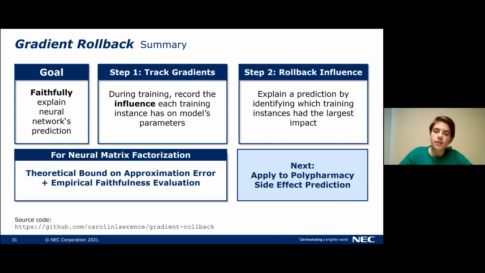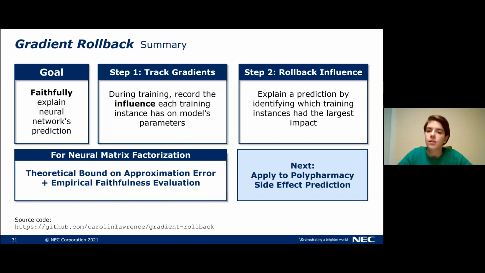So let's summarize what gradient rollback does. The goal of gradient rollback is to faithfully explain a neural network's prediction. And it does that in 2 steps. In the first step, gradient rollback tracks the gradients. This means that during training, we record the influence each training instance has on the model's parameters. In the second step, once training is over, we can roll back the influence.